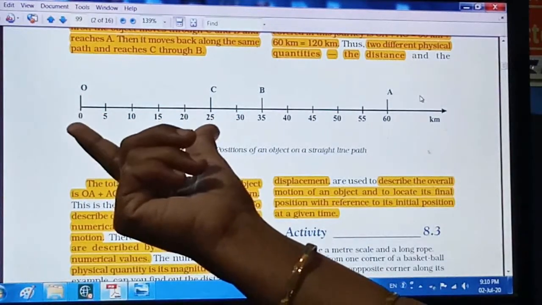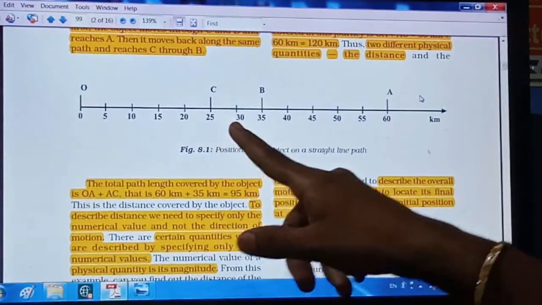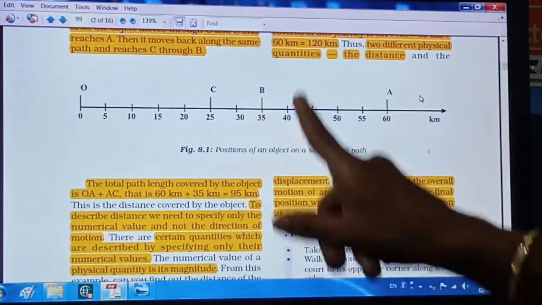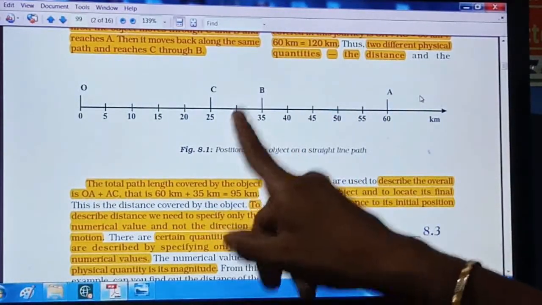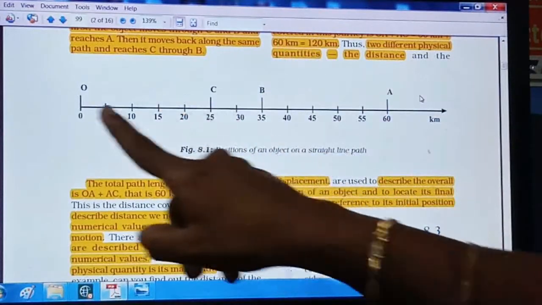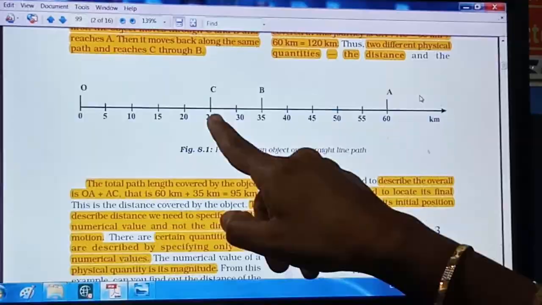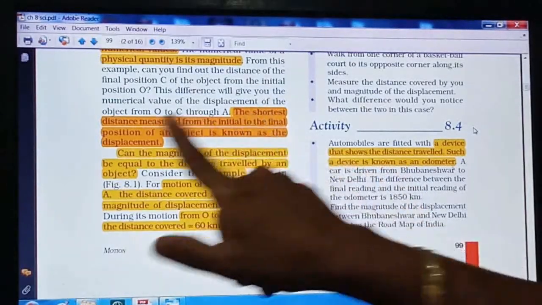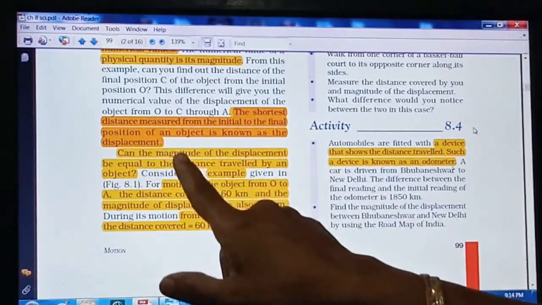So whenever you are talking about the displacement, you don't have to see where the object goes, where it turns, and how much it has gone somewhere else and from where it has come back. No, you have to just see its initial position and the final position. So here we have seen the displacement means the shortest distance measured from the initial to the final position, right?